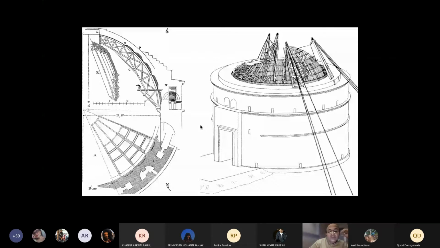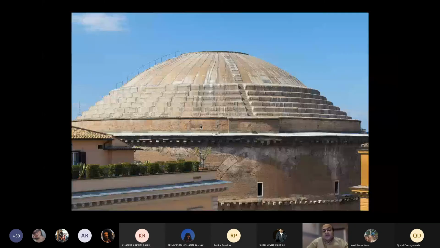So when you talk about building a building, it's not just the form of it, it's the way in which you look at the shuttering, the scaffolding, the centering which is required, and then understanding the forces and the properties of a material to construct what it is. And that's what you get. This is the initial part where there are 7 steps which go up, and then you get the rest of it, and you will see how the nature of the material changes right from here till the top. And that's the space you get.